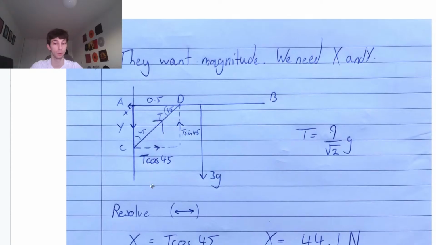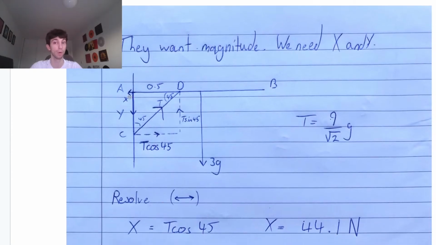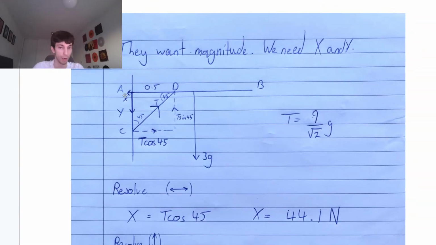Now we care about the horizontal equals the vertical. Resolving horizontally, what do we have? So X is taking us to the left, what is taking us to the right? T cos 45. So therefore, we know the value of T is 9 over root 2g. Cos 45 is root 2 over 2. Put it in the calculator, we get that X equals 44.1 newtons. Okay, great, we have X already.